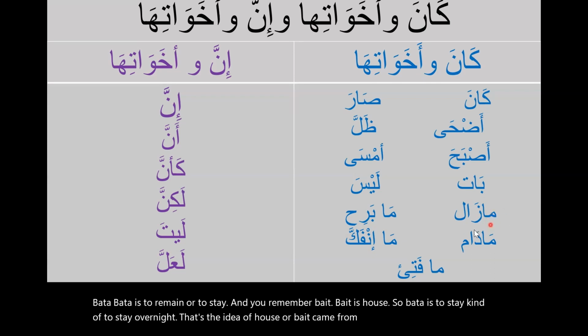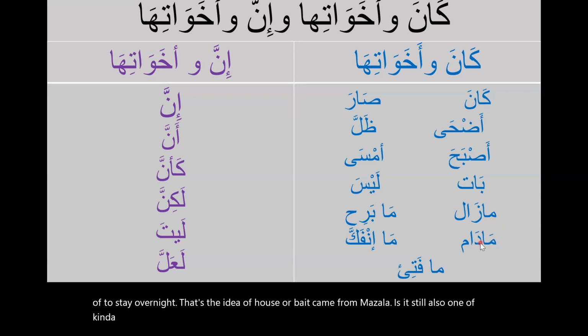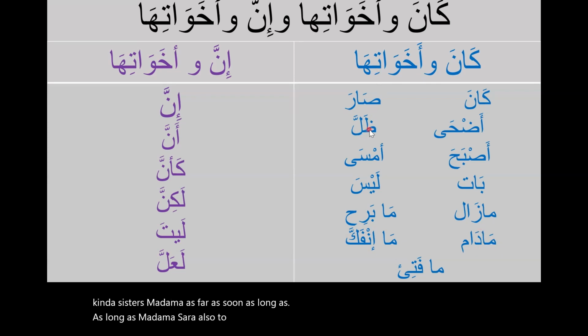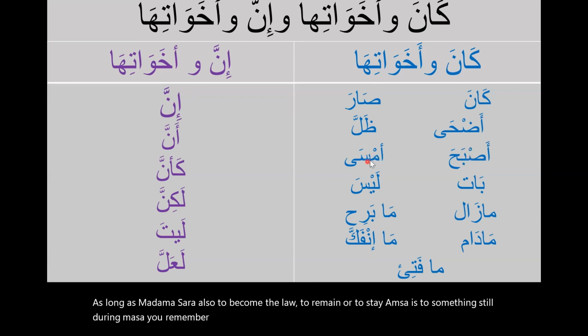Madala is still, also one of Kana's sisters. Madama is as long as. Sara is also to become. Dhalla is to remain or to stay. Amsa is something that is still during masa. You remember أصبح is صباح, أمسى مساء. صباح الخير, مساء الخير, أمسى.